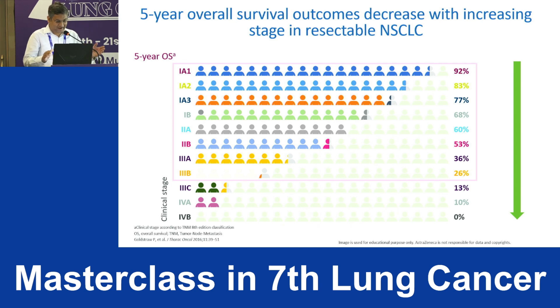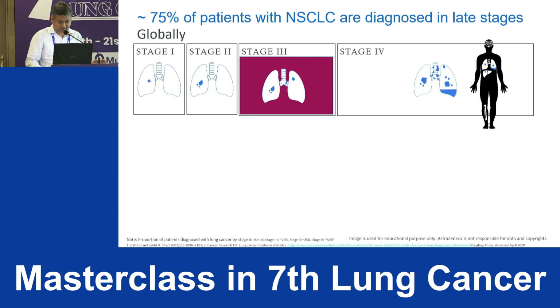From this slide you can understand how survival drastically drops from 50% to less than 30% when the stage progresses from stage 2 to stage 3. So if you define what is resectable and locally advanced, we should talk centered around stage 3, not stage 2, because stage 2 are upfront resectable. So we should focus on stage 3.